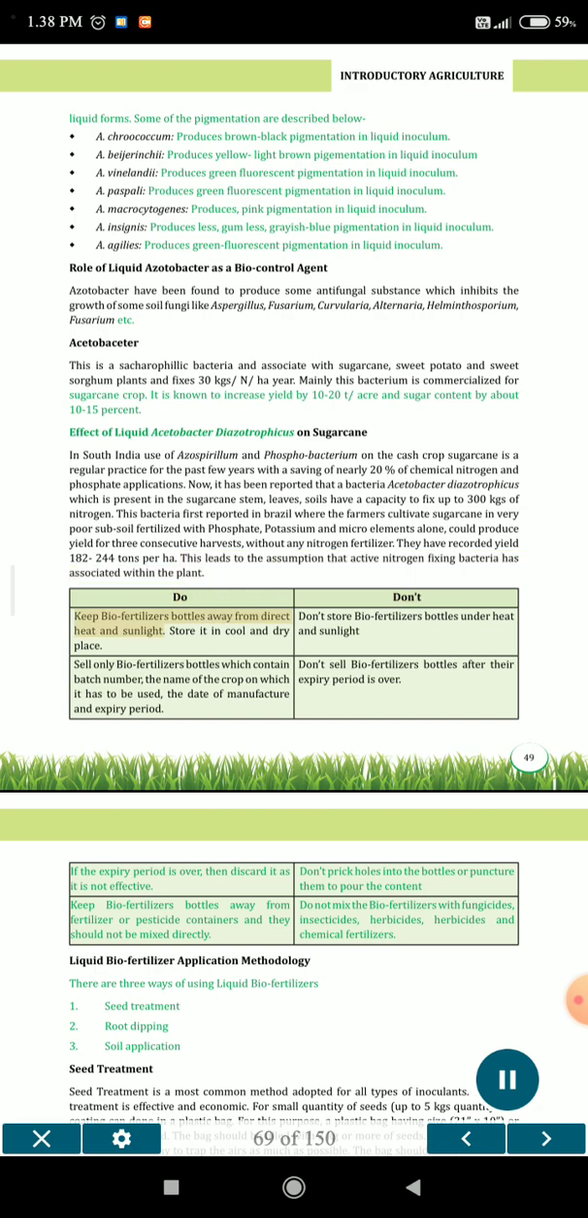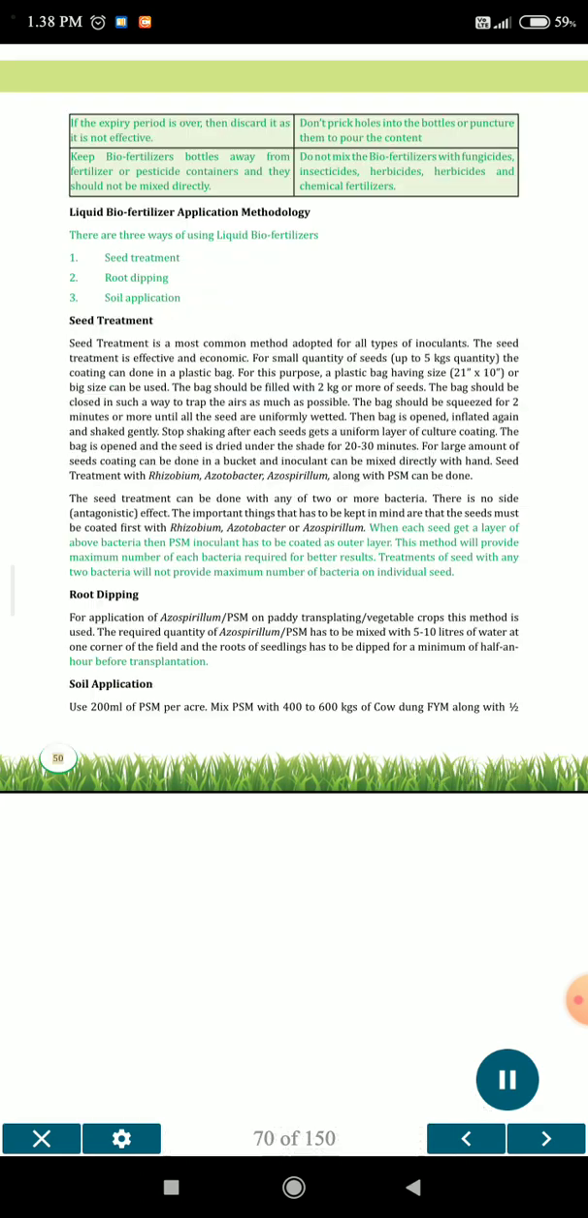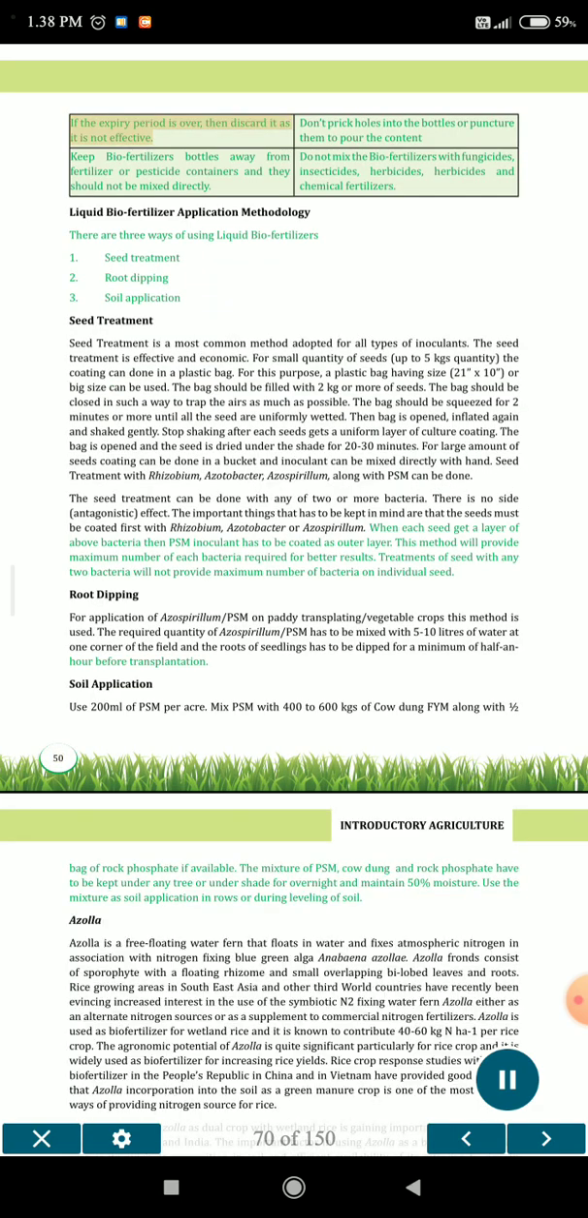2. Don't. Keep biofertilizer bottles away from direct heat and sunlight. Store them in a cool and dry place. Don't store biofertilizer bottles under heat and sunlight. Sell only biofertilizer bottles which contain the batch number, the name of the crop on which it has to be used, the date of manufacture and the expiry period. Don't sell biofertilizer bottles after their expiry period is over. If the expiry period is over, then discard it as it is not effective.